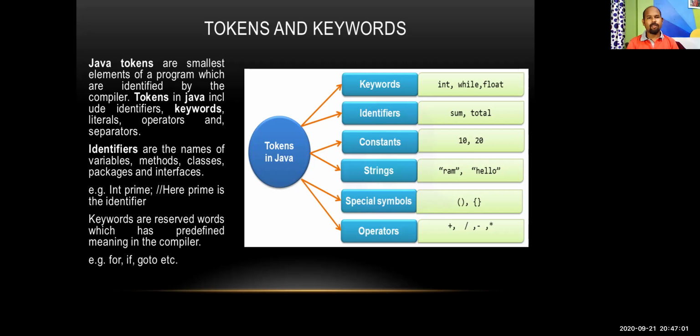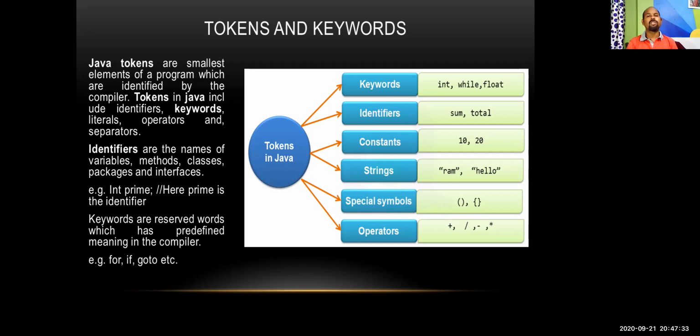An identifier, since it is defined by the user, the user has every right to change it according to the programming need. And there are certain rules for identifiers also, like the identifier must be 32 characters long. An identifier can have numerals as well as alphabets, that means it is alphanumeric.